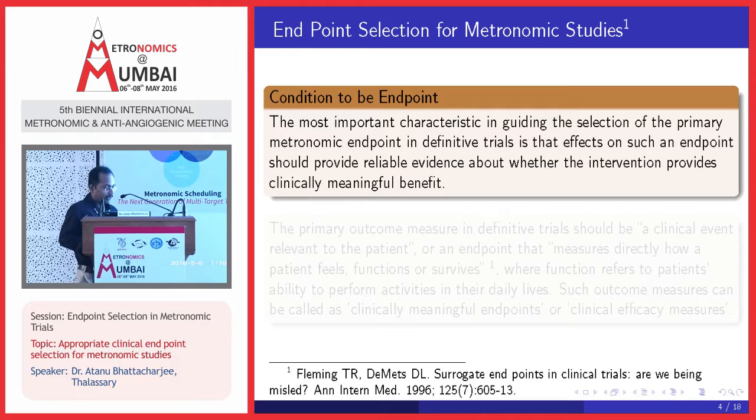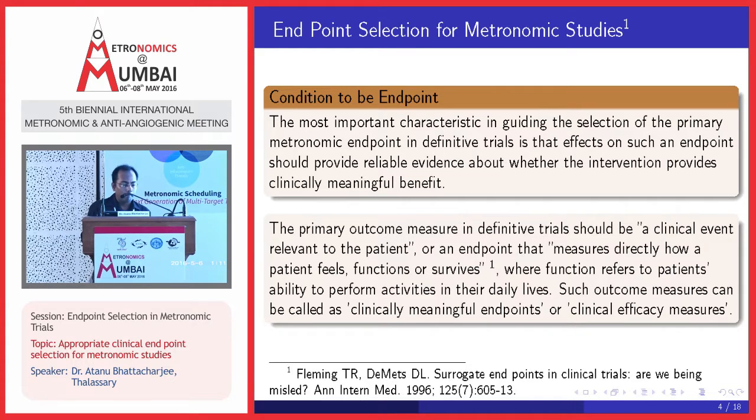So what should be the condition for an endpoint? The most important characteristic in guiding the selection of a primary metronomic endpoint in a definitive trial is that effects on such an endpoint should provide reliable evidence about whether the intervention provides clinically meaningful benefit or not. And obviously OS is one of the endpoints. But we can't always consider OS.